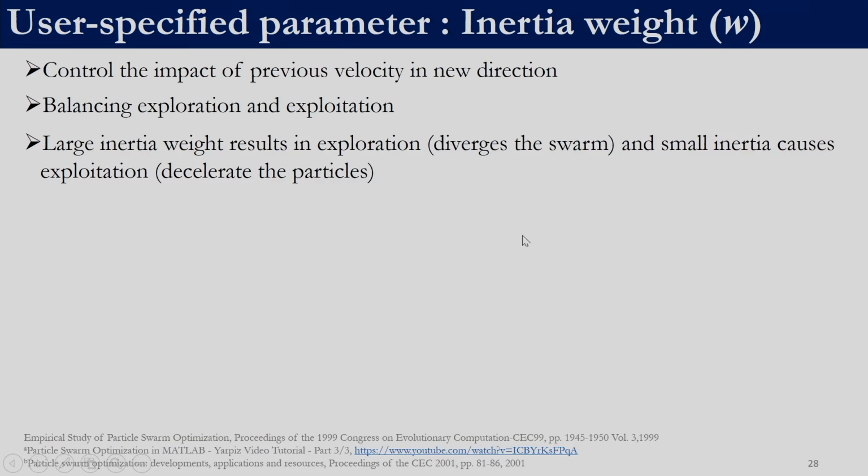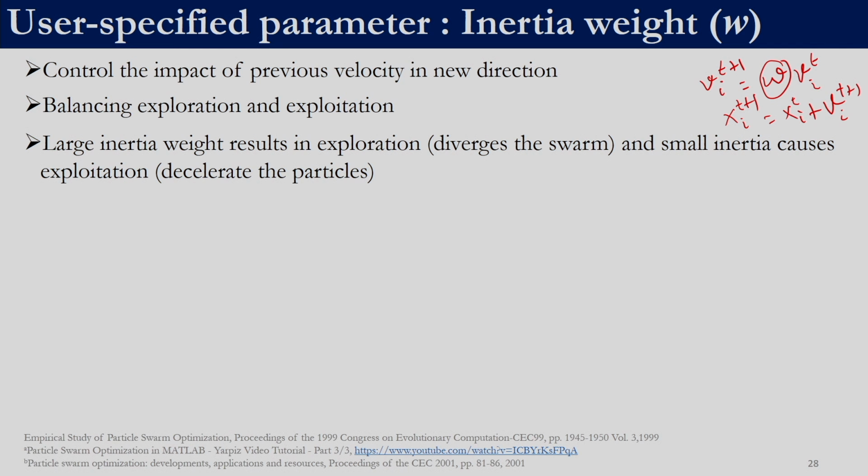Next we will be looking into the factor inertia weight. It is used to control the impact of previous velocity in new directions. The velocity in this iteration is a function of the velocity of the previous iteration, and this W will help us control the impact of the previous velocity in the new direction, because this velocity is again going to be added to our position. That is why we say that it helps us control the impact of previous velocity in the new direction.